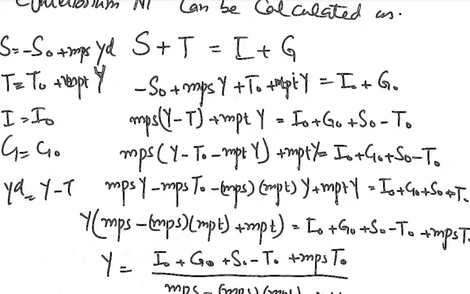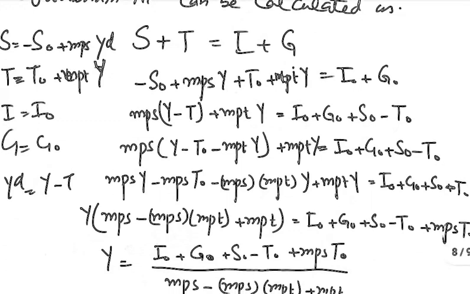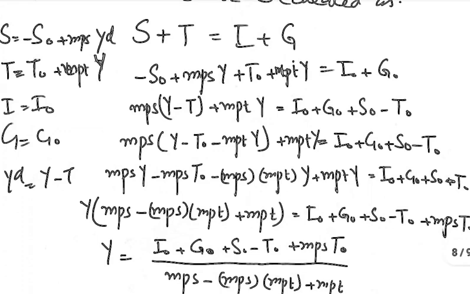The one is MPS into Y, and the other is MPT into Y. So MPS into YD, putting the value of YD along with the MPS, and the value of YD is Y minus T. And again, in the third step, we have put the value of T in the equation: MPS into Y minus T naught minus MPT Y, plus MPT Y is equal to I naught plus G naught plus S naught minus T naught.